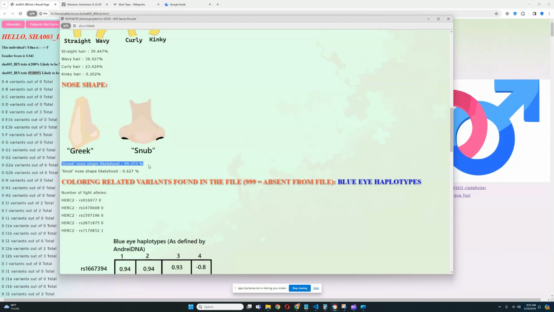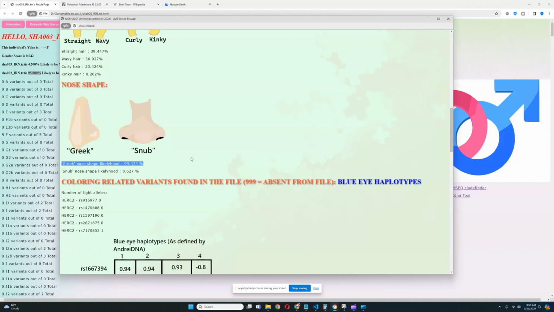And I have never seen anybody score higher for the likelihood of Greek nose shape with my tool. So she's actually scoring probably the highest it is possible to score for the likelihood of Greek nose shape. That's very, very surprising. So yes, she's definitely got a very prominent protruding kind of a hooked